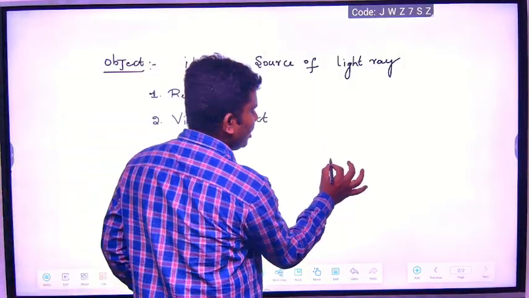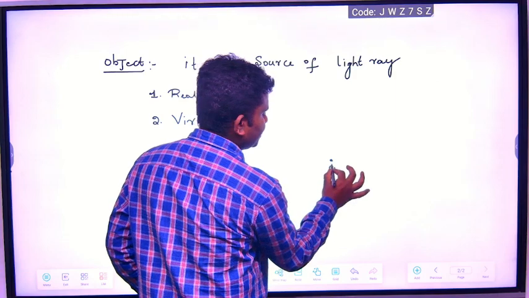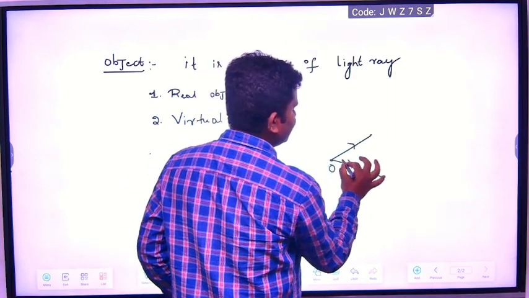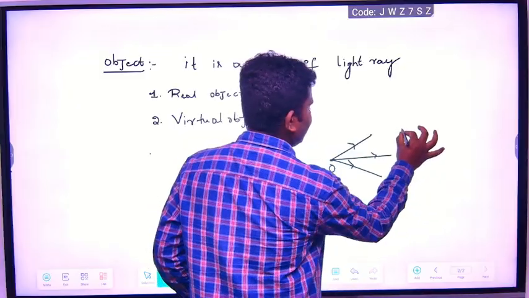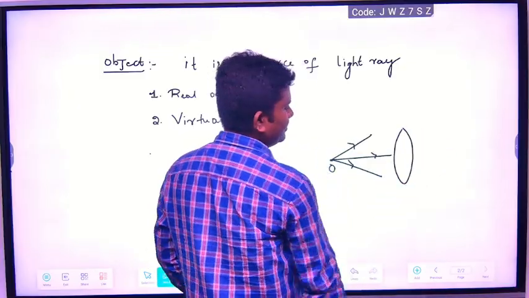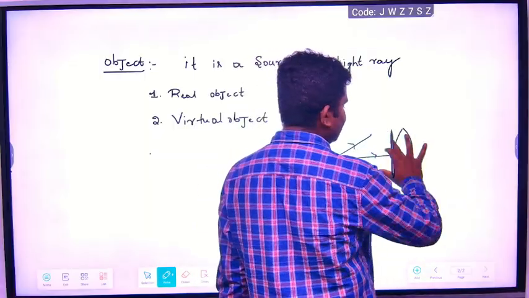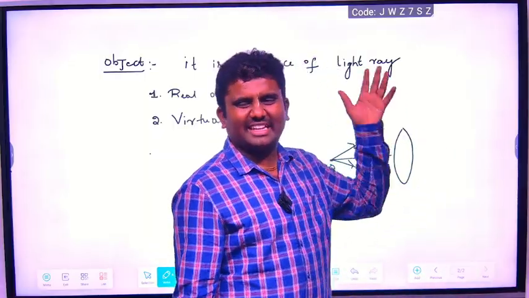For example, I will take one object. The light rays are emerging from this point, the source, towards, for example, a lens or a mirror. Light rays are emerging from this point and moving on to the lens or a screen.